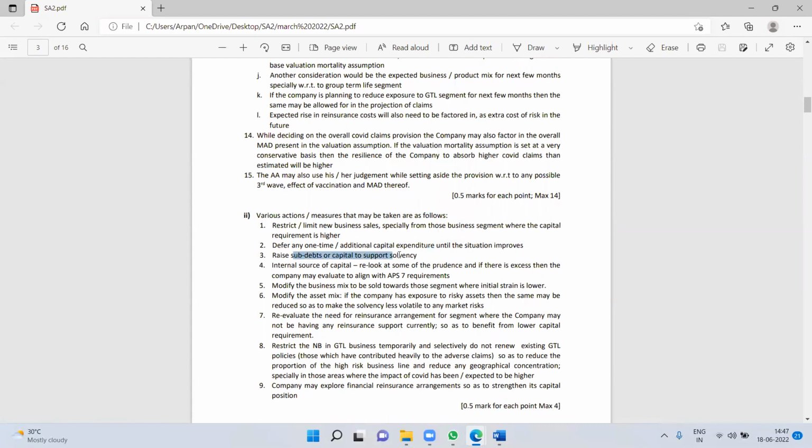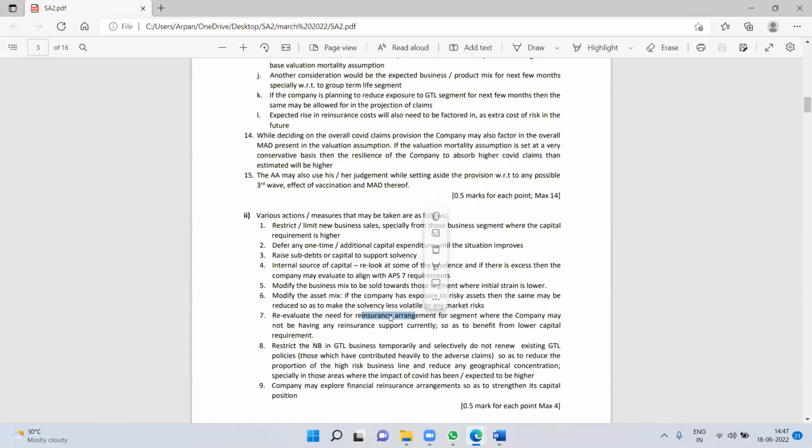Raise subdebts or capital to support solvency. Once again, an additional point that I have not thought of. Internal source of capital, relook at the prudence. So this point has been covered, like when I mentioned, if there is extra prudence in the reserve, reduce it. Modify business mix or change the product. This has been covered. Modify asset mix. Once again, point has been covered. Reevaluate the need for reinsurance arrangement so the business has lower capital requirement. I have not thought of this point, reinsurance.